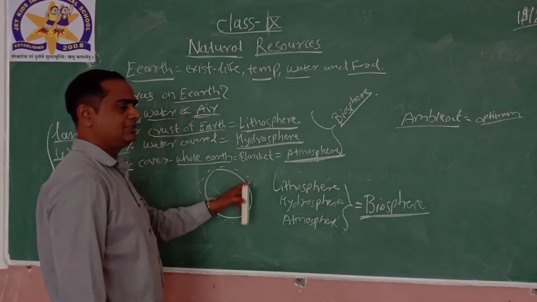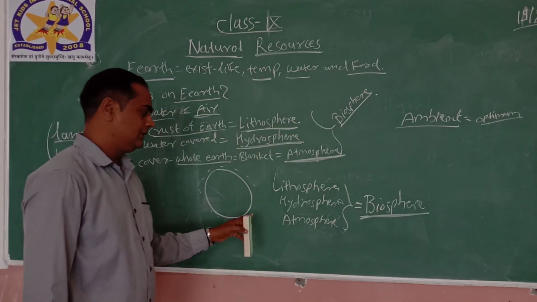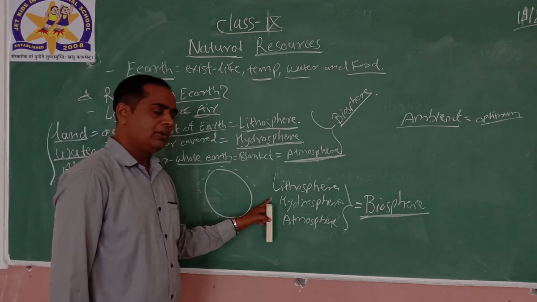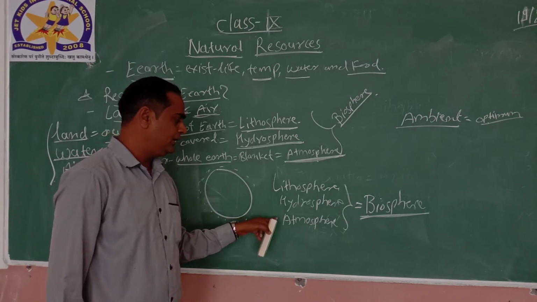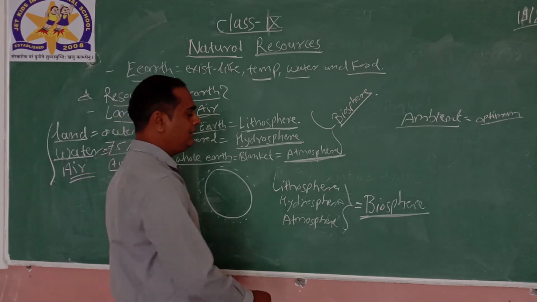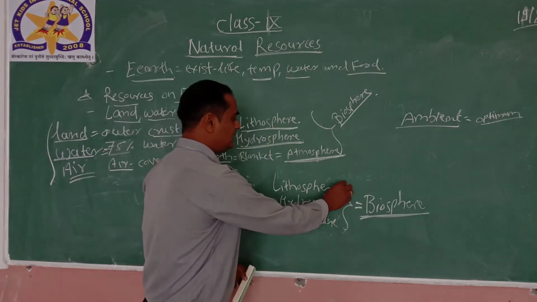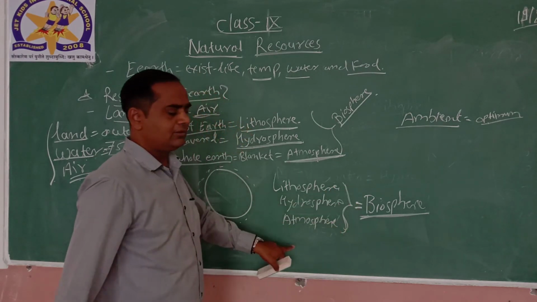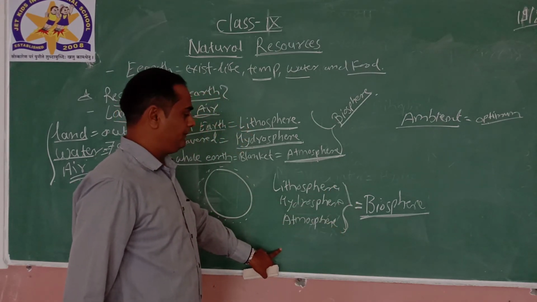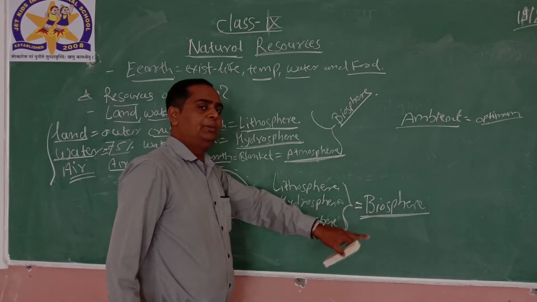So, if we combine the three different layers, that is, lithosphere, hydrosphere and the atmosphere, combined they form a biosphere. Under biosphere, these three different spheres exist.